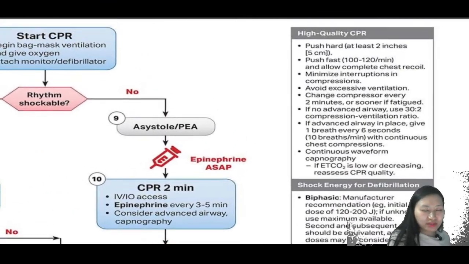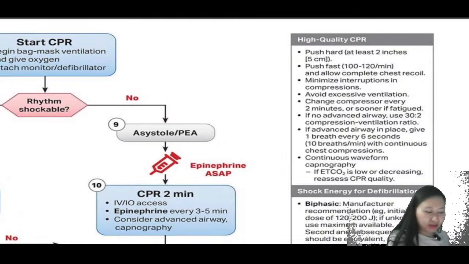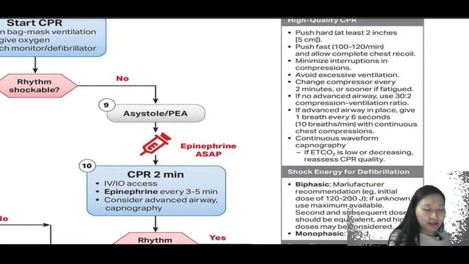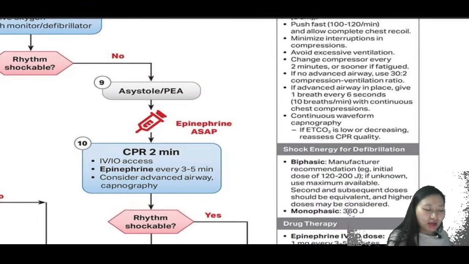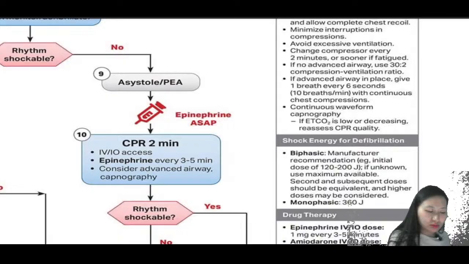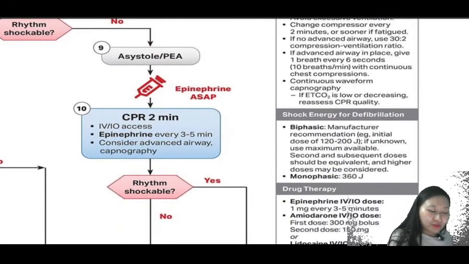Some of the indications for high quality CPR, as it's already given here in this chart, you will see that it is push hard, at least 2 inches, that is 5 centimeters, push fast, 100 to 120 per minute, and allow complete chest recoil, minimize interruptions in compression, and avoid excessive ventilation. If no advanced airway, use 30:2, right? If advanced airway is there, give one breath every 6 seconds.